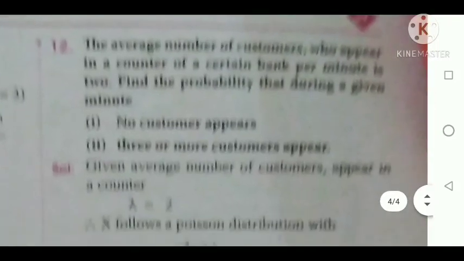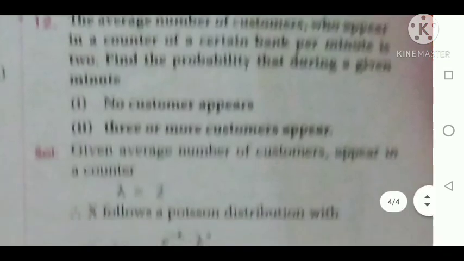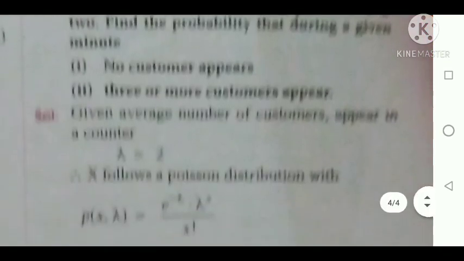Okay, so next sum, in the same topic. The average number of customers who apply at a counter for a certain bank per day is given. Find the probability that 3 or more customers appear. So this is also the same model. So we are applying x value equal to 3 or more customers appear.